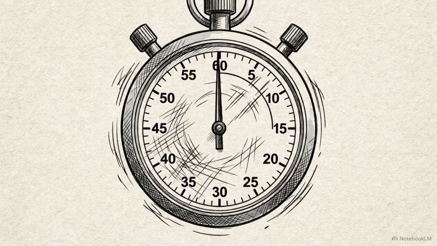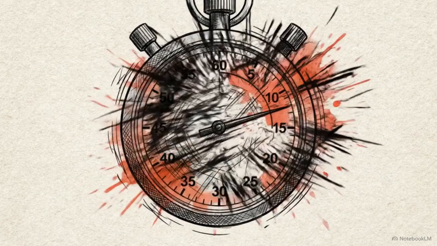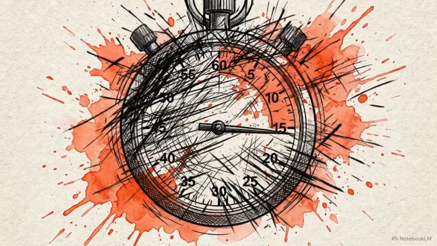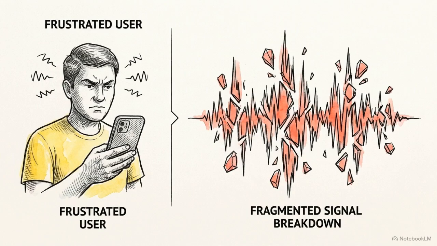Watch this timer. In real-time conversational AI, your strict computational budget is 800 milliseconds. When processing audio, cross that boundary and the interaction fails. Maintain latency below 800 milliseconds, and the machine feels like a natural human conversational partner. Exceed it, and the interaction breaks down into awkward pauses and overlapping speech.